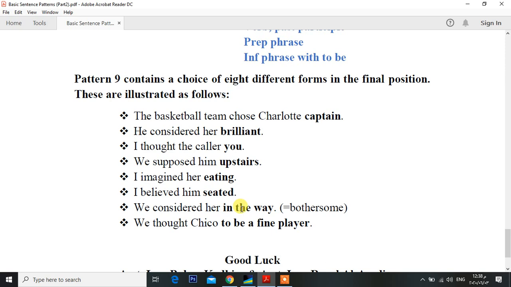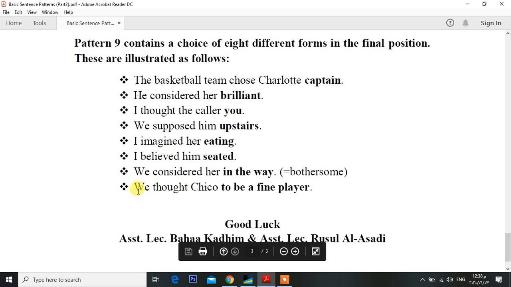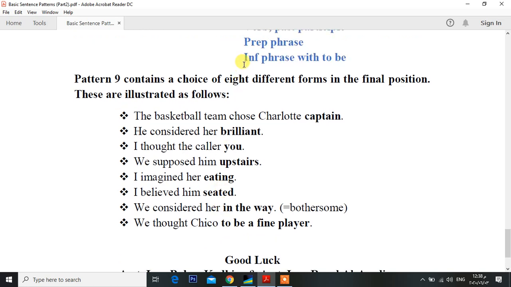The last one: "We thought Chico to be a fine player." To be a fine player is an infinitive phrase with to be.